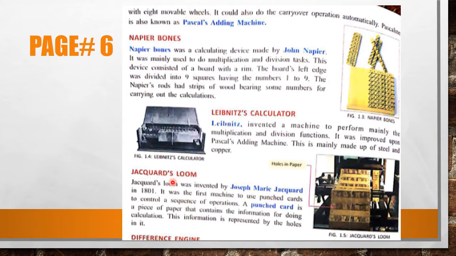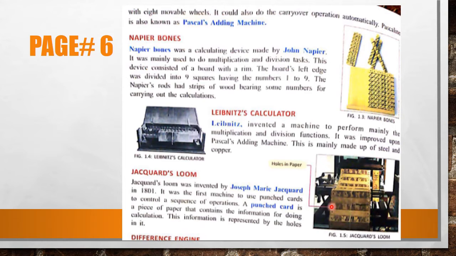Next one is Jacquard loom. This is the picture of Jacquard loom, and the inventor of this device was Joseph Mary Jacquard. Jacquard loom was invented by Joseph Mary Jacquard in 1801. It was the first machine to use punched cards to control a sequence of operations. A punched card is a piece of paper that contains the information for doing calculations. This information is represented by the holes in it.